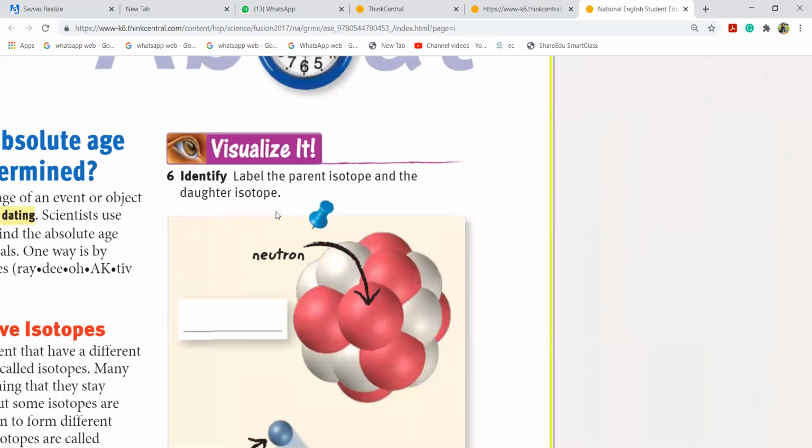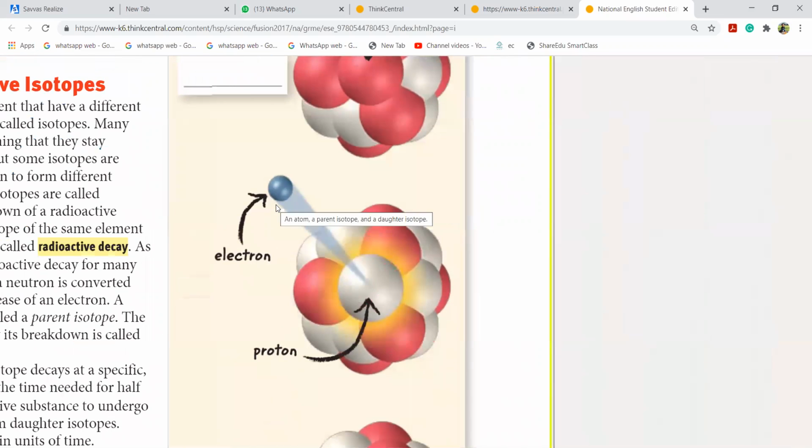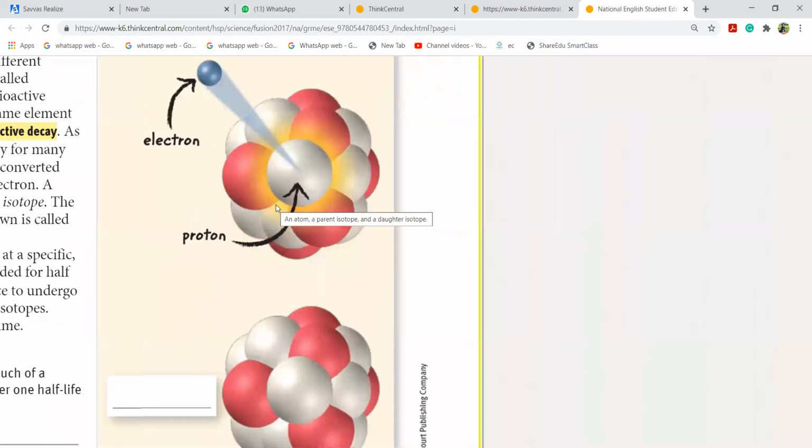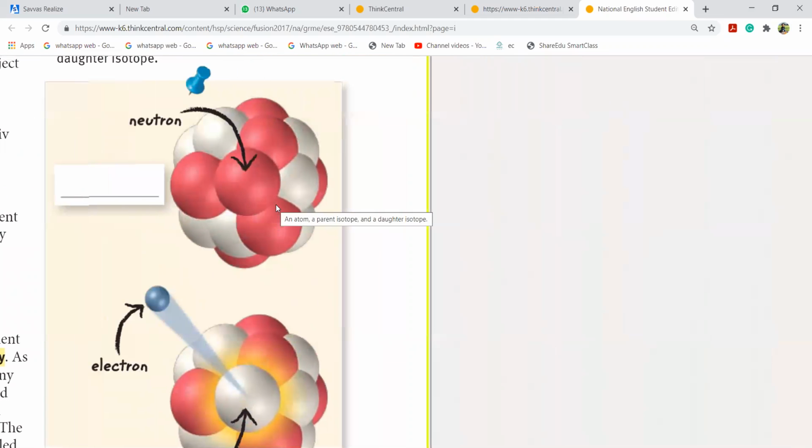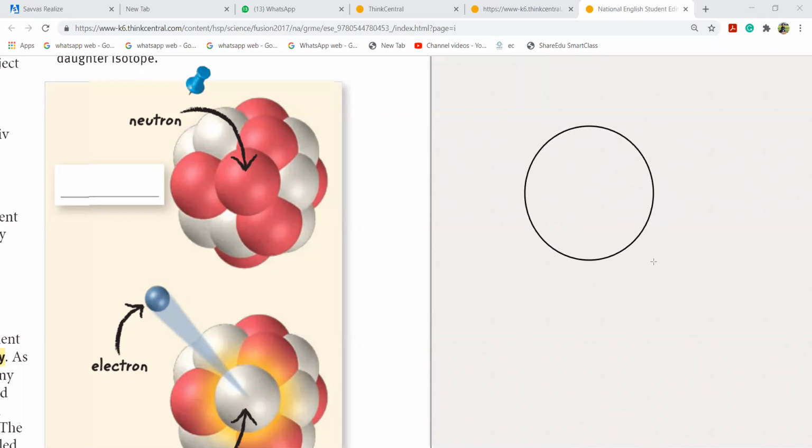Girls, do you know about electron, proton, and neutron? Do you know about atom? If this is the structure of atom, usually the scientists have shown it as circular, and you have a nucleus here. This is called a nucleus.